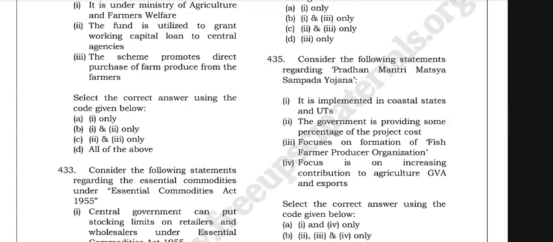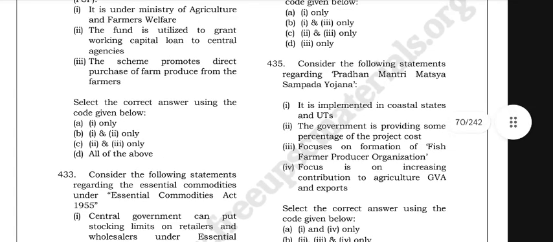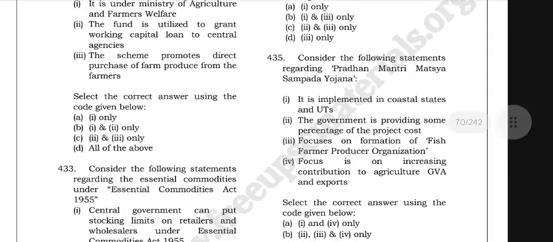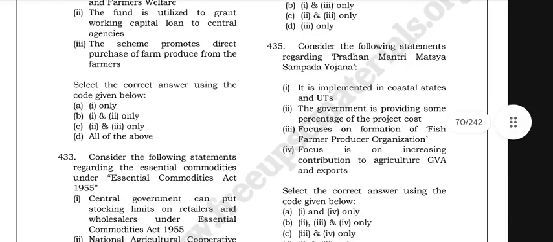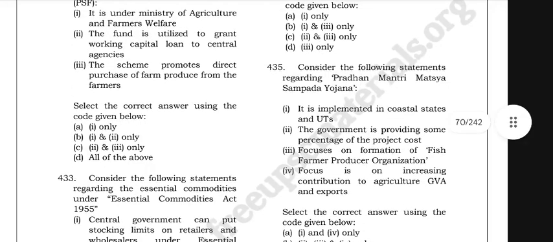Regarding Pradhan Mantri Matsya Sampad Yojana, consider the following statements. It is implemented in the coastal states and UTs. The government is providing some percentage of the project cost. Focus on formation of fish farmer producer organizations. Focus is on increasing contribution to agriculture, GVA and exports.